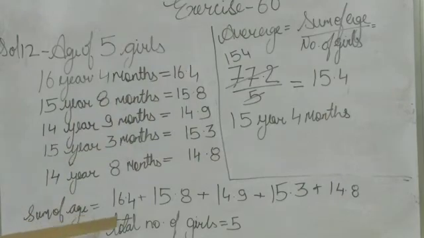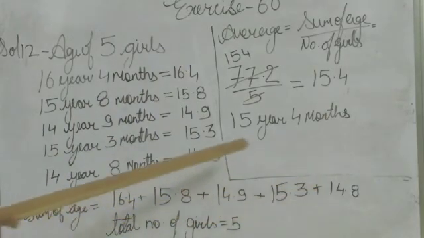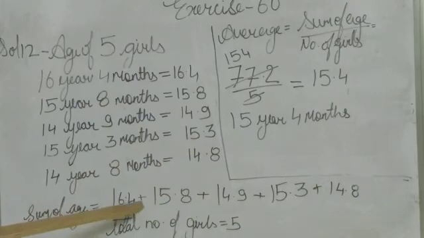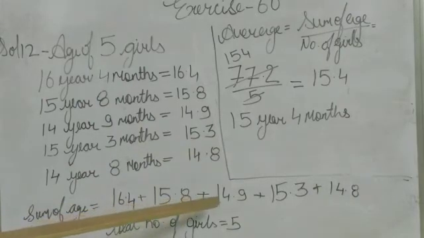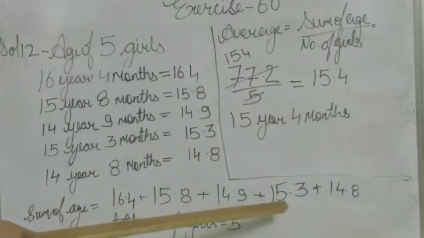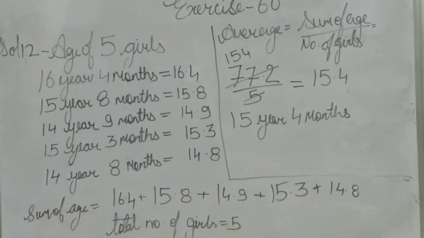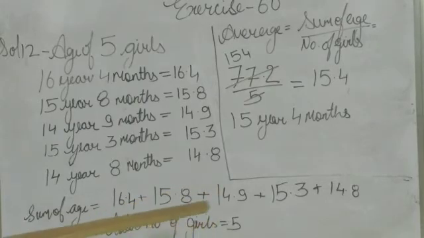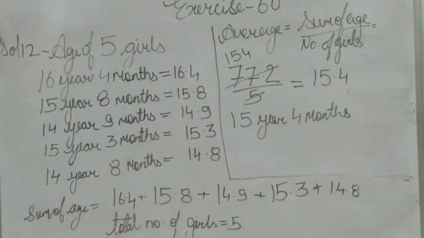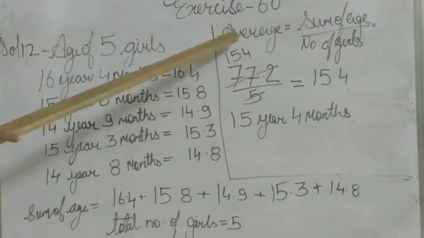Sum of ages. We add all the ages: 16.4 plus 15.8 plus 14.9 plus 15.3 plus 14.8. We get 77.2. Total number of girls 5. Then what is the average?